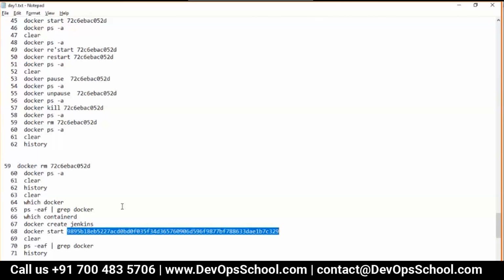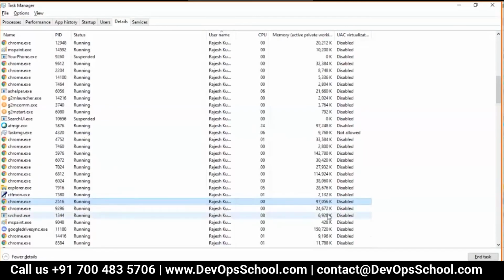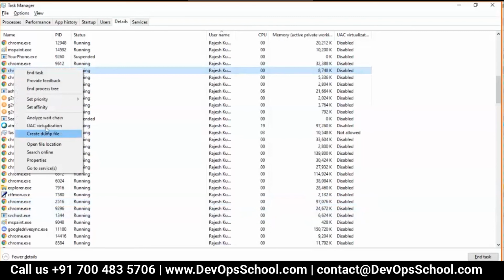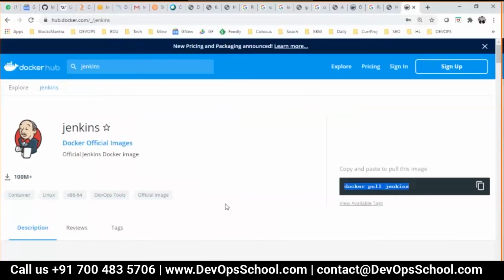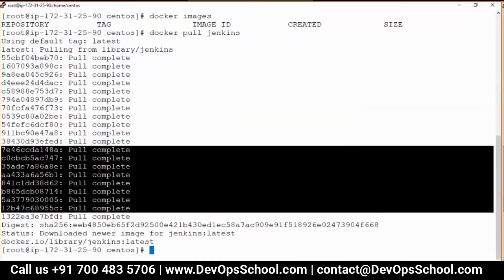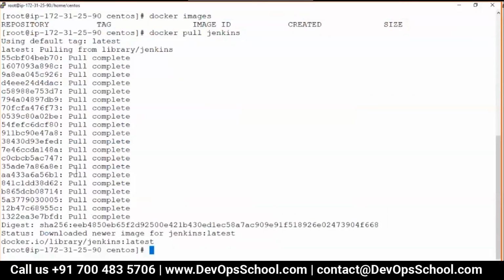Yes, why not? You can limit in Windows also, by the way. You can go to this process, set the priority to high, normal, and so on, and set affinity. All these things you can do here also. Similarly you can do it with containers. While creating a container itself, you can set that it should not use more than this much CPU, not more than this much RAM and storage. Everything you can customize. But right now I didn't want to complicate it, so we'll get into it later.